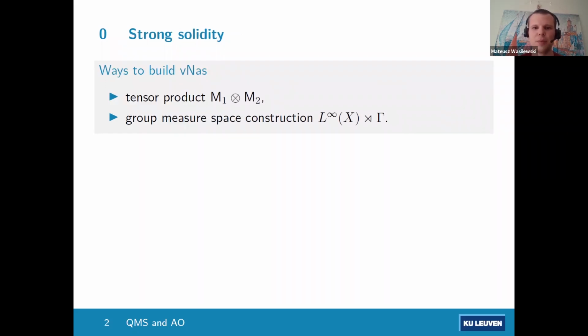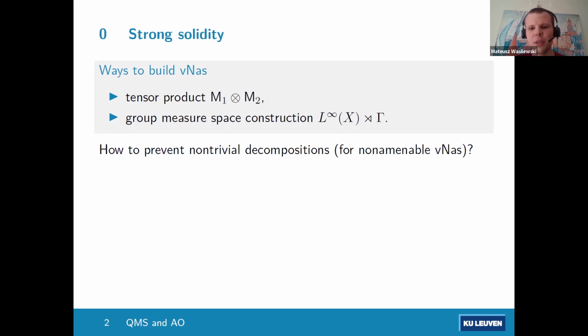So there are 2 problems at hand. One, you can study in what ways your von Neumann algebra decomposes, maybe using these constructions. But sometimes you might want to prove that it's actually indecomposable, that you cannot make it any simpler using these constructions. And this is what strong solidity gives us.